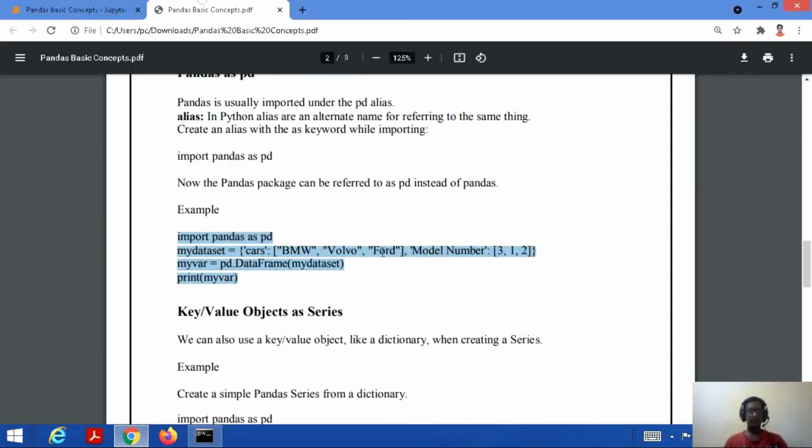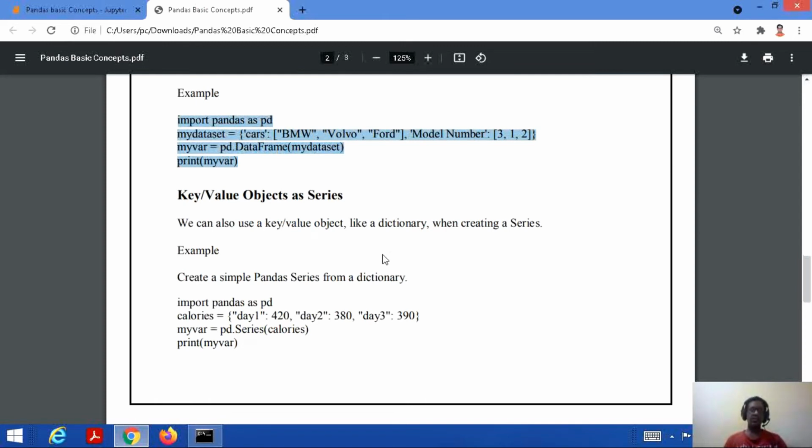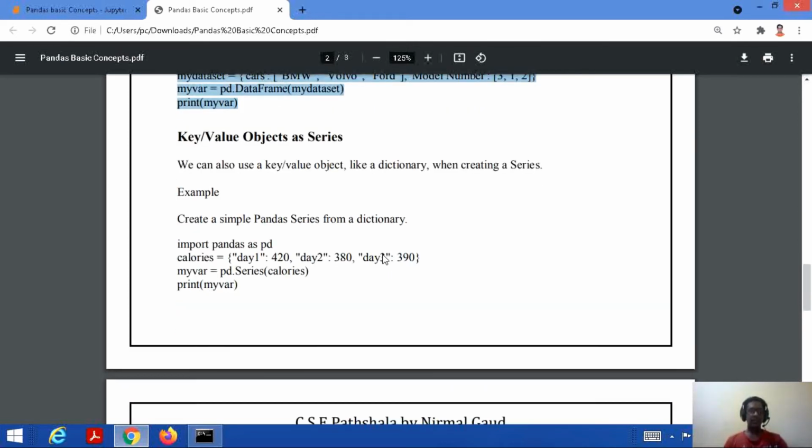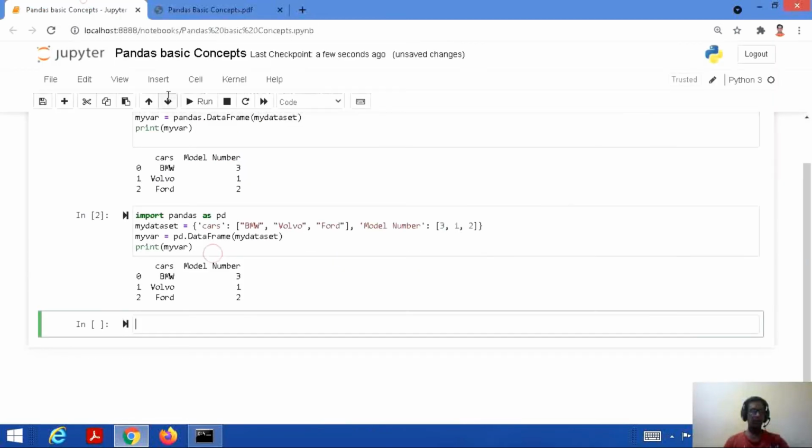Okay, now we did study about pandas series also, so let's cover some more concepts on the series. Key value objects as a series. Fine, so we can use key value objects in the form of dictionaries when creating a series also. So let's consider one example. We need to create a simple pandas series from the dictionary. Okay, so let's implement this code.